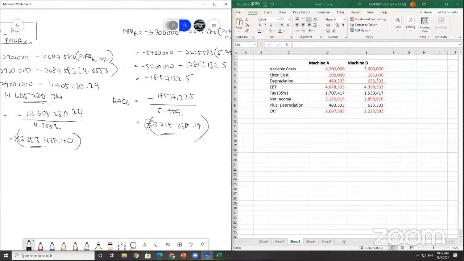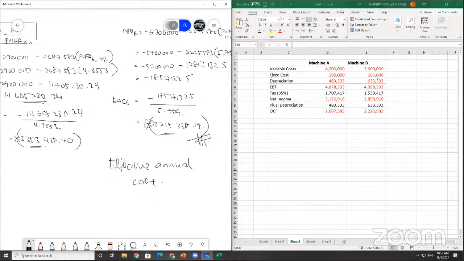If you use machine A, it will cost you 3,353,438.4 per year for the whole duration. Whereas for B, you are spending 3,215,338.17. This is per year, the effective annual cost. So machine B is cheaper, and in this case you should opt for machine B.